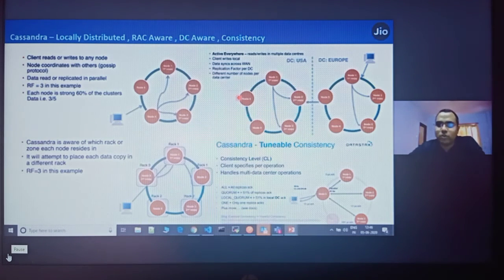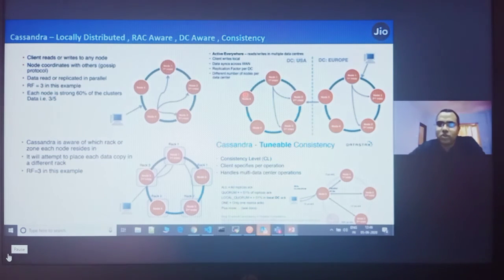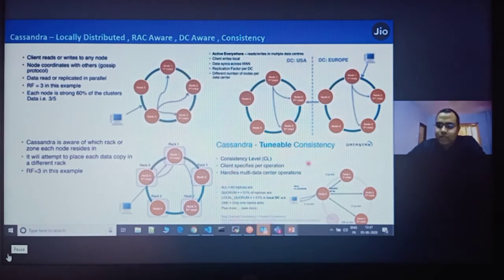So we have used network topology, replication factor, and tunable consistency, where the data is copied in a synchronous way to a different DC. You can define a keyspace so that it keeps a copy accordingly on a different DC also. So we have tunable consistency.